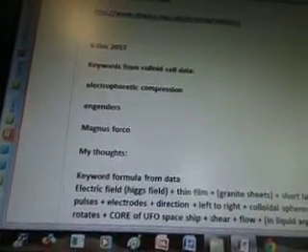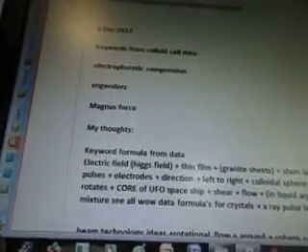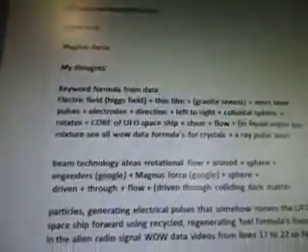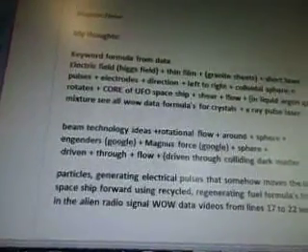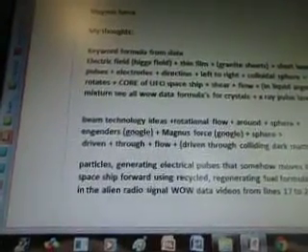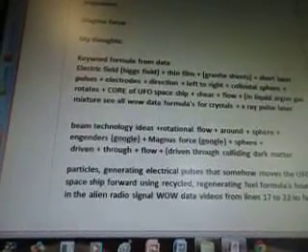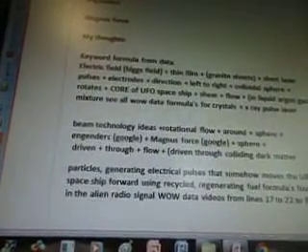www.physics.nyu.edu. December 6. Keywords from colloidal cell data: electrophoretic compression engenders Magnus force. My thoughts. The keyword formula from the data is, okay, here we go: electric field, Higgs field. Thin film, granite sheets. Short laser pulses. Electrodes, direction, left to right, colloidal sphere, rotates, core of UFO spaceship. Shear flow in liquid argon gas mixture.